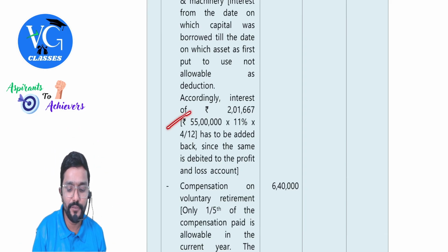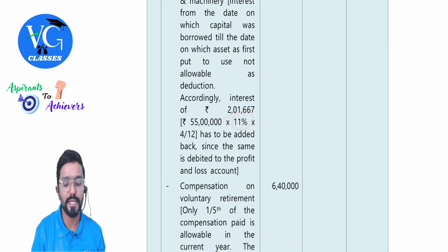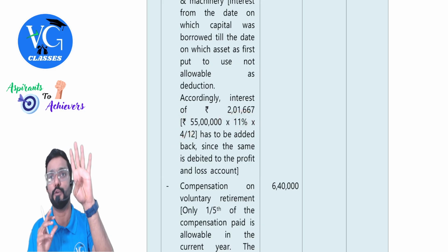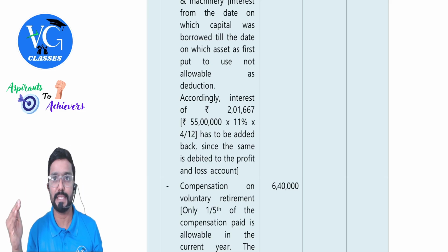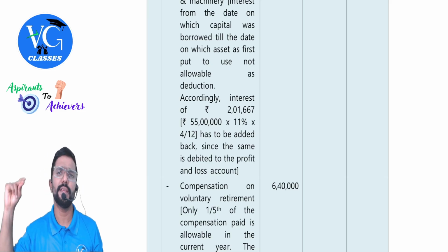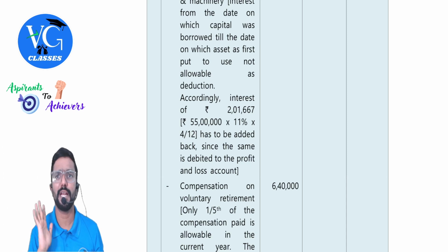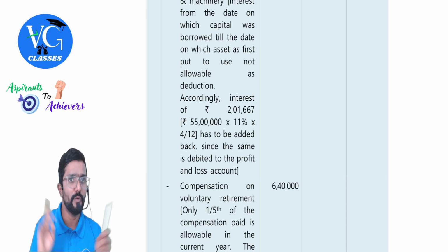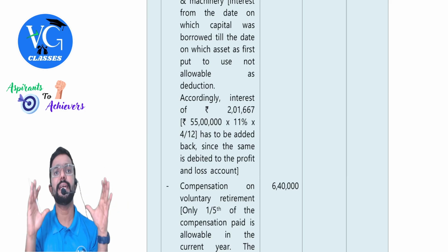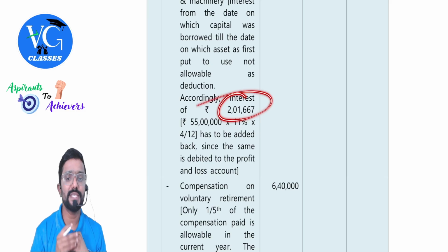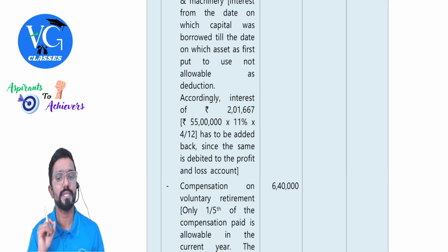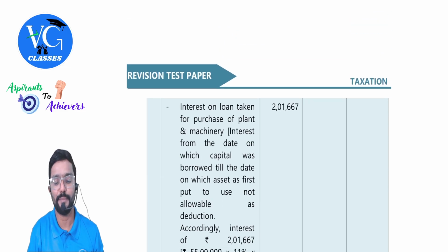For 4 months, 55 lakh into 11% into 4 by 12. Only for 4 months. Sir, why only 4 months? Till the asset is put to use, whatever interest is there, we will capitalize. After that, whatever is there is revenue expenditure, you can claim it. That we will not disallow. Only from the date of loan till the date the asset is put to use. 4 months it comes to. So how much is the interest? 2,01,667, guys. You add it.